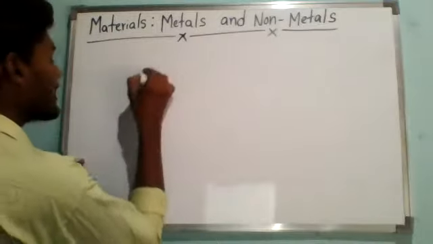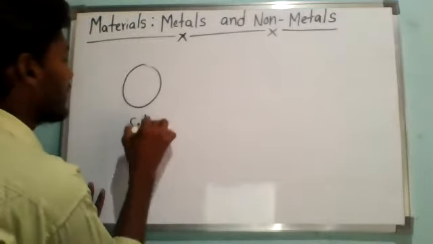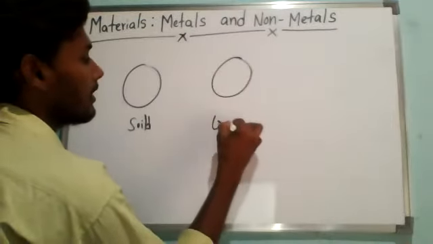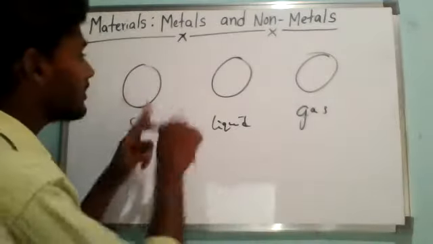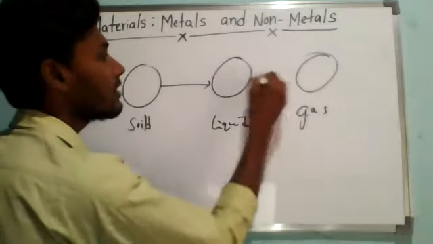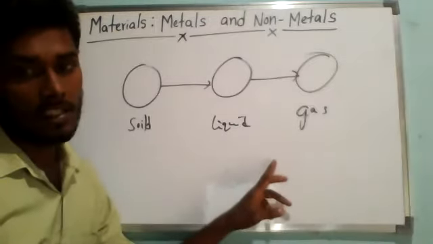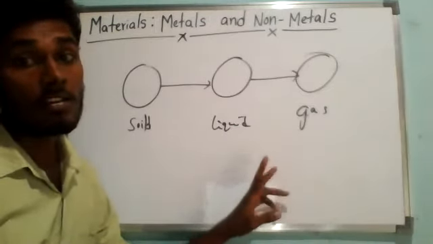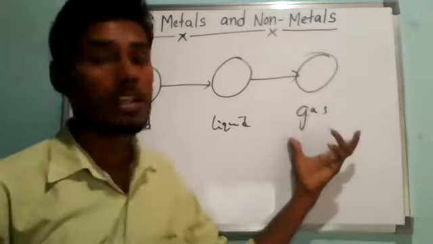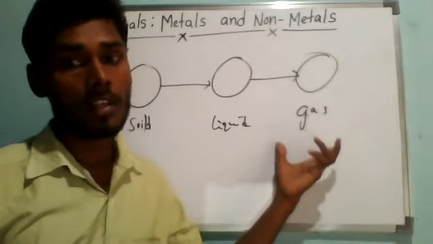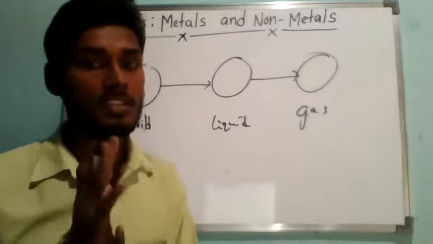So we know that any kind of substance, if we take water, is in the form of solid ice, understanding, or water in the form of liquid, or water in the form of gas. Converting from solid state to liquid state to gaseous state, everywhere it is water only, understanding. This is called what? Physical change. It is not chemical change. Understanding? Because here we have solid water, here liquid water, here gaseous water. So the atoms of an element remain unaffected by the physical changes in the element.